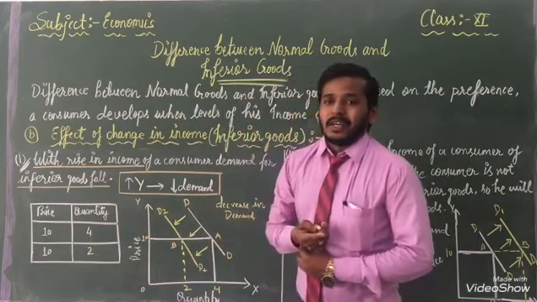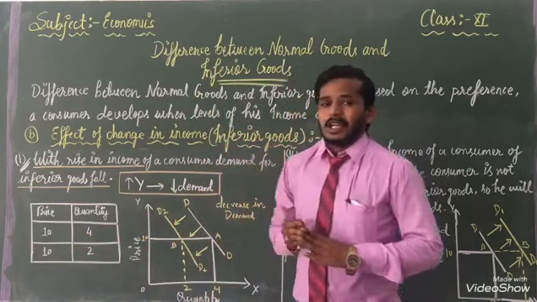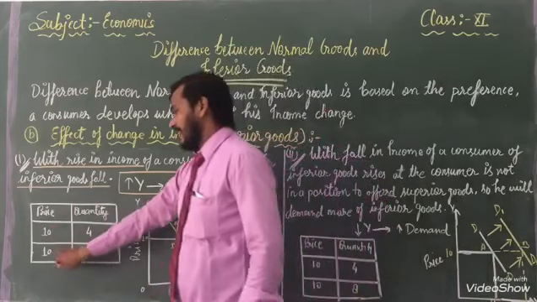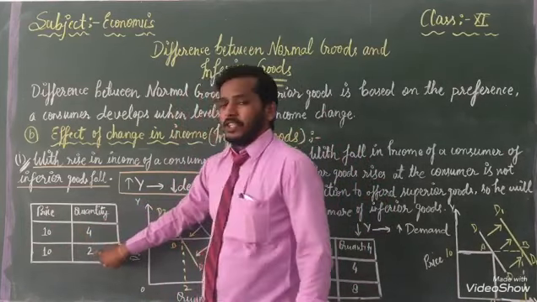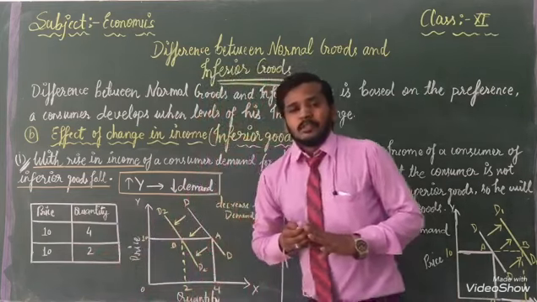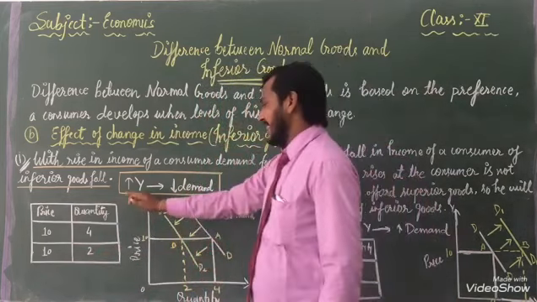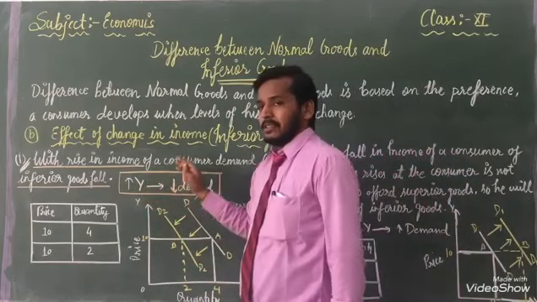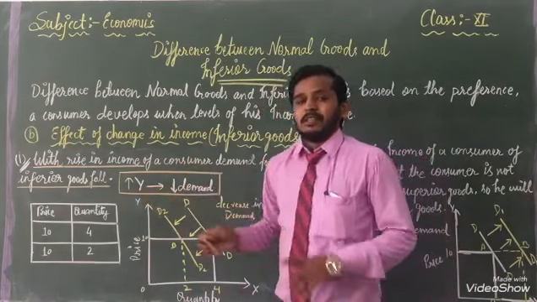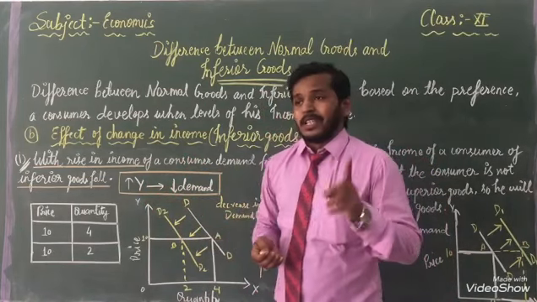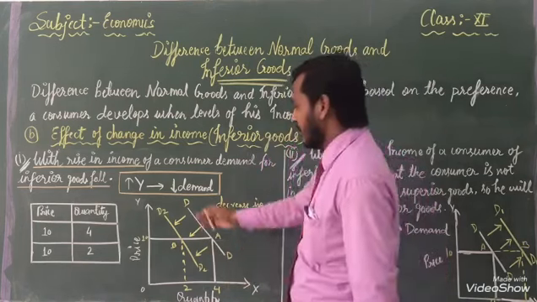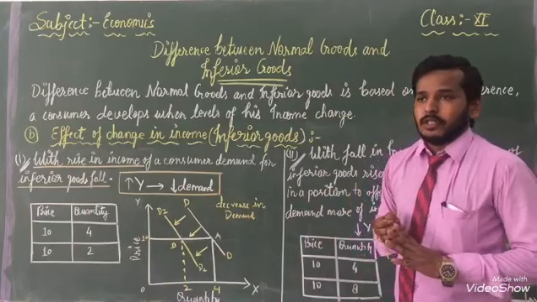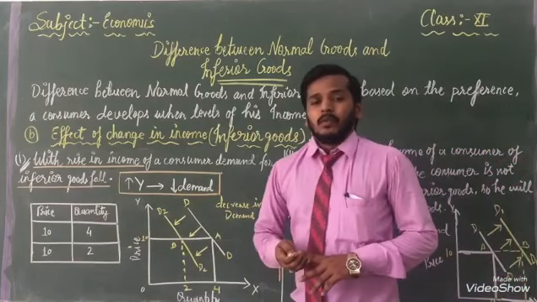But when our income is increased, or income is good, price is 10 rupees but the quantity we are using is 2 only, because it is an inferior good. When our demand goes low, it means our income is good. With the help of that, we can say there is a decrease in demand for inferior goods. With the help of this table, we can know.